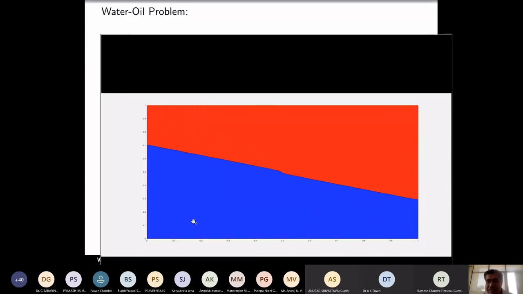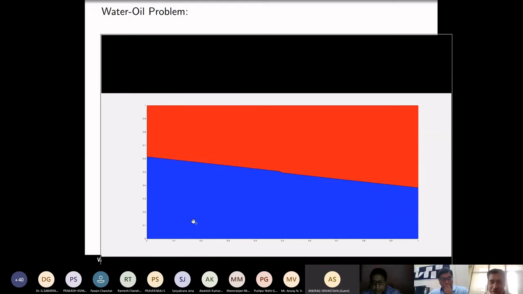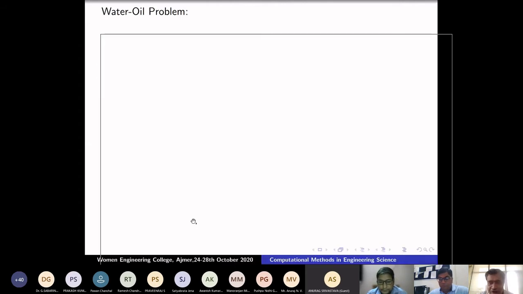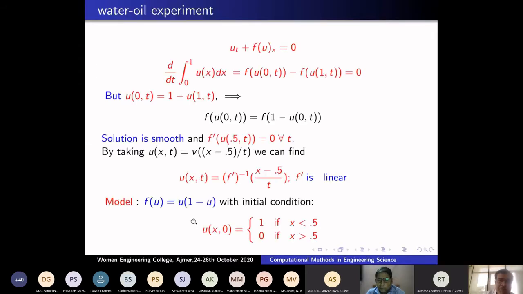The solution is continuous. That means it has to be a concave function. I am going to model this problem now. I have to translate it as a conserved total amount of fluid, which is the same at any time. The total sum is 1 liter, or water is half a liter. So I want to put this in the form of a differential equation, u_t plus f of u_x. What my f is, I have to find now.